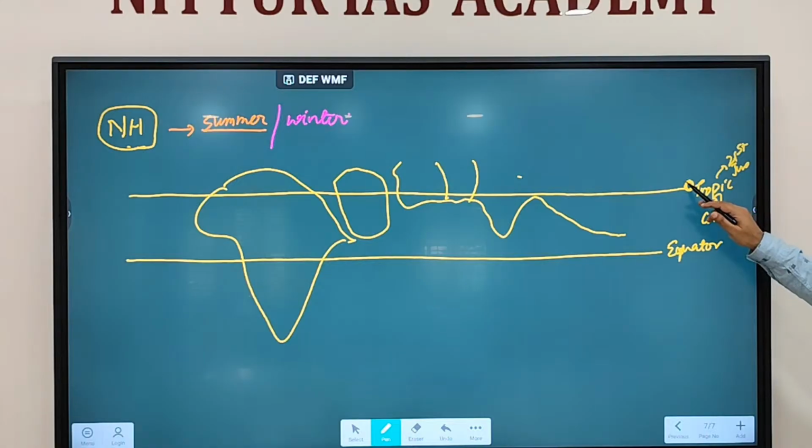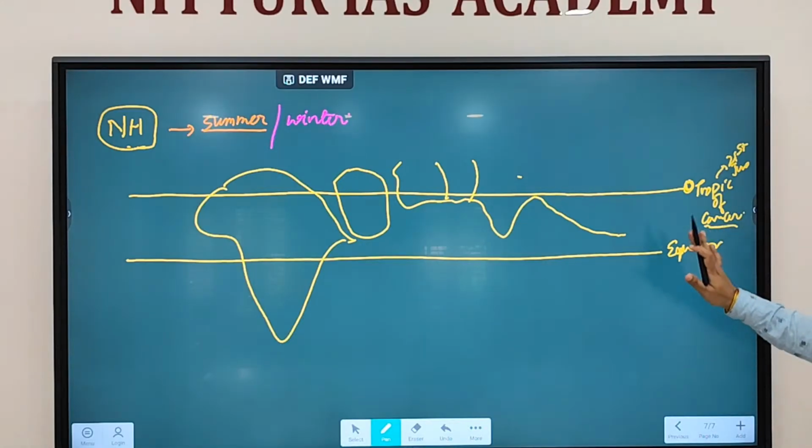So we are assuming that sun is over here. When sun is over here, land is going to be heated more. So if sun is over here, what will happen? Land is going to be heated more in such situation, with regard to the Tropic of Cancer region. Clear?